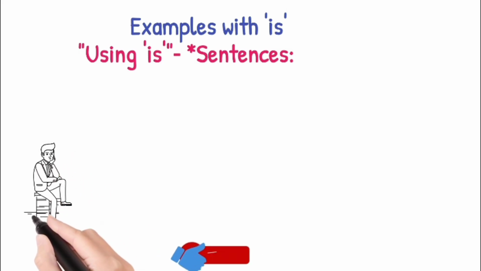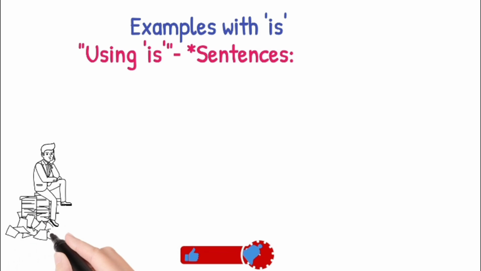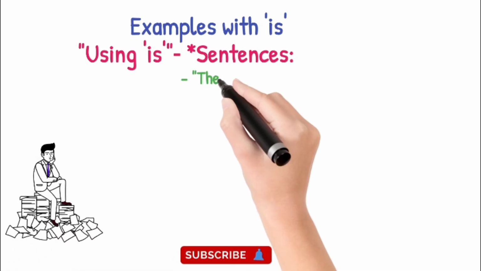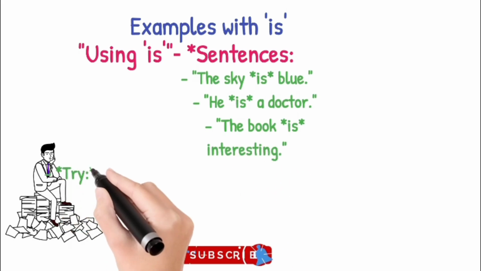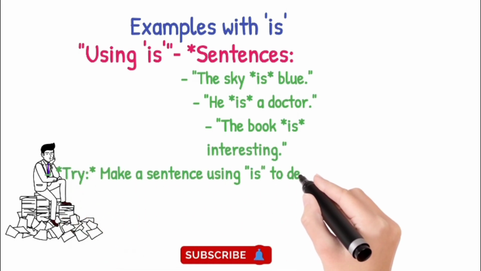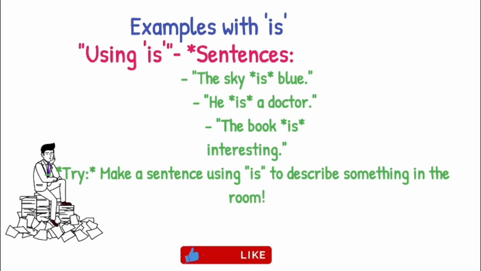Let's dive into the examples of is. So basically, using is. Students, we use is with different pronouns like she is, he is, it is, or any singular noun. For example, Miss Bushra is, Sarah is, Ali is, Umar is, Ahmad is. So, is basically we use for a singular noun, also with he, she, it. The sky is blue, he is a doctor, the book is interesting.